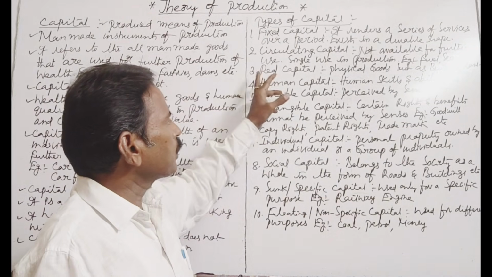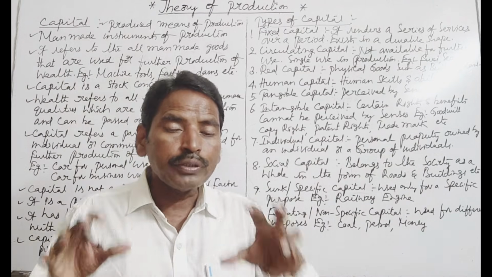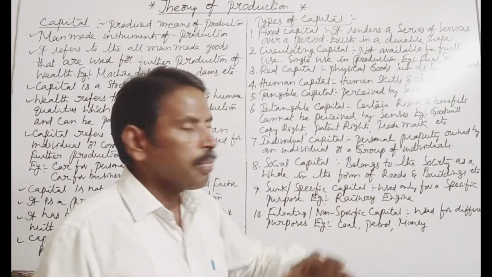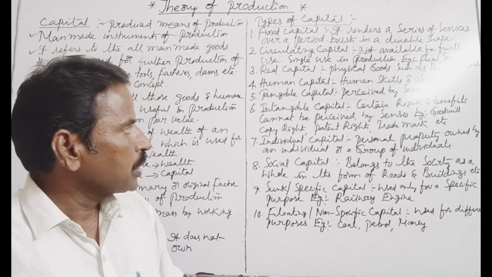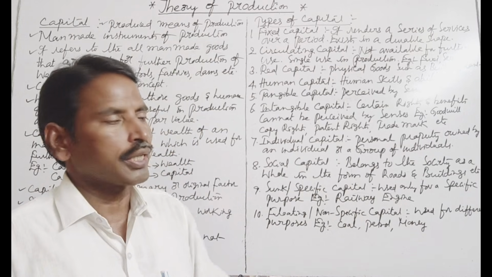Next, the third one is real capital. Real capital refers to capital in terms of physical goods such as buildings, plants, machinery, factory buildings, etc.